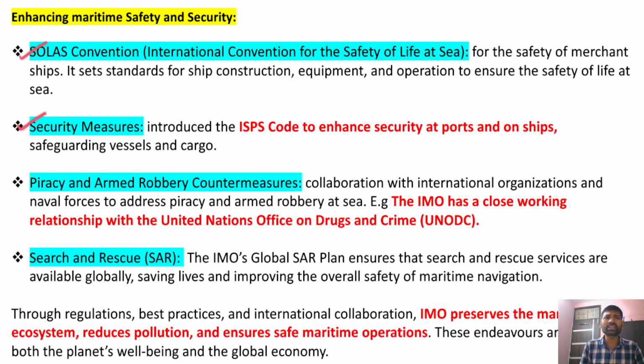Now, after that, the security measures like the ISPS Code. This ISPS Code will enhance the security at ports and ships, and it will help in avoiding collisions between ships. Therefore it further enhances the security of those ships.